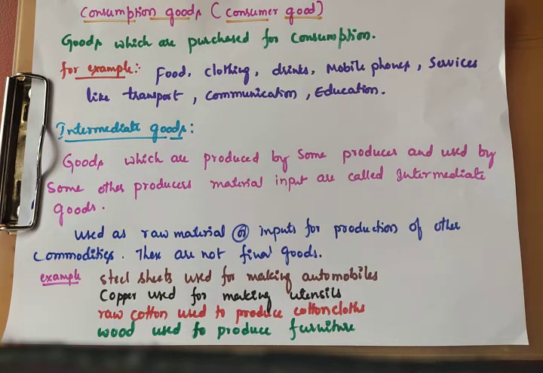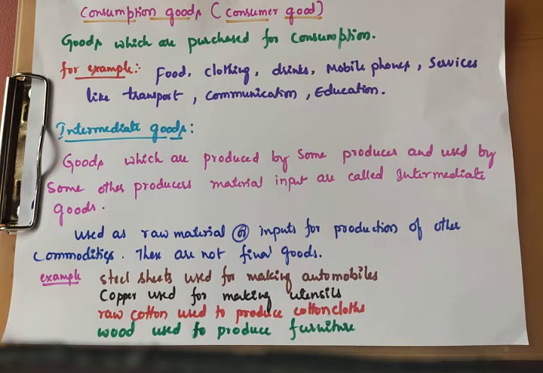Examples: cars, refrigerators, televisions, washing machines, air conditioners, kitchen equipments, computers, communication equipments. These are all called durable goods. Why? Because they provide a guarantee or warranty for particular years.